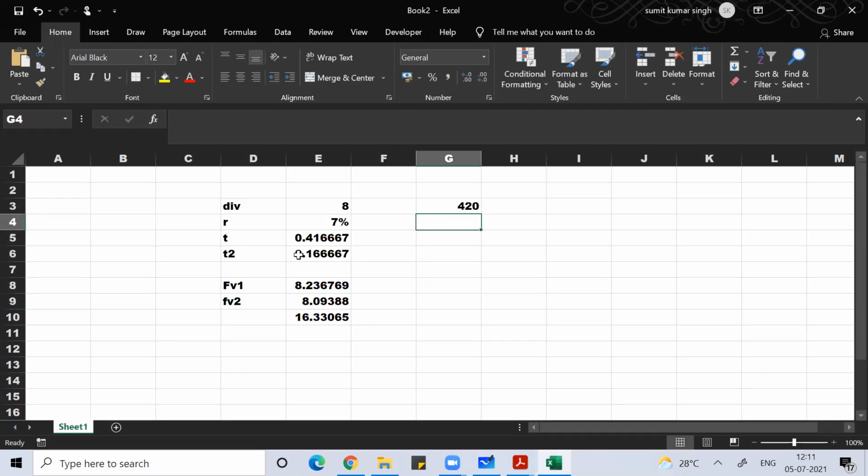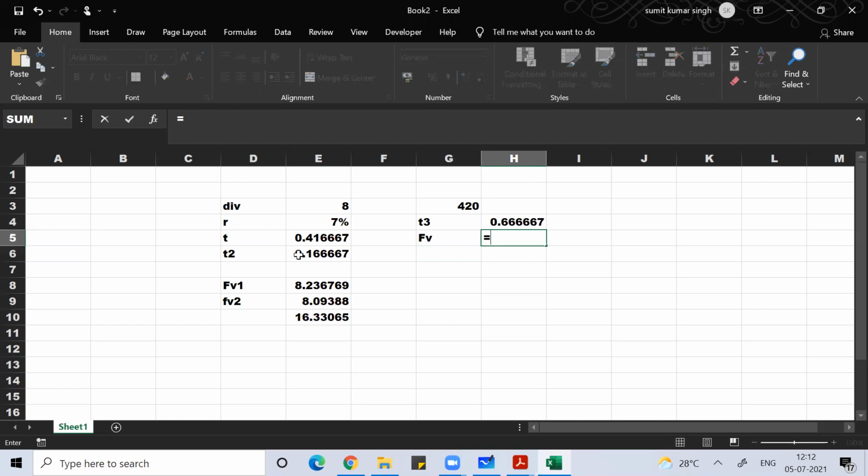The stock was 420 rupees, and time here is 8 months, right? The future value of that stock was 420 into EXP of R into T. R is 7%, T is this.